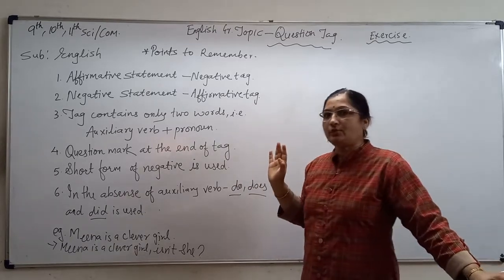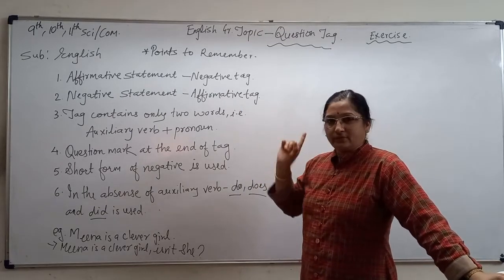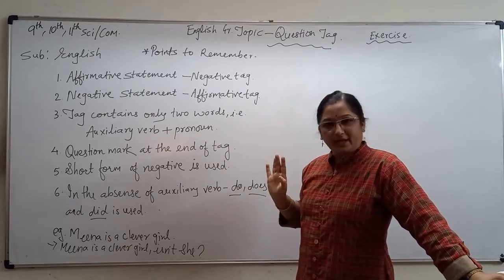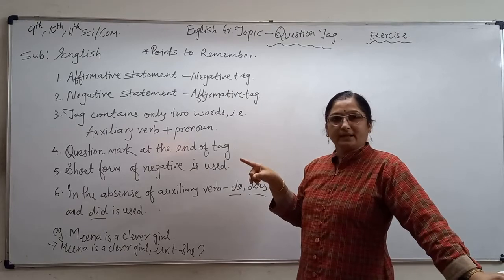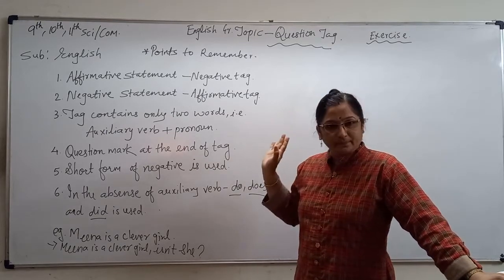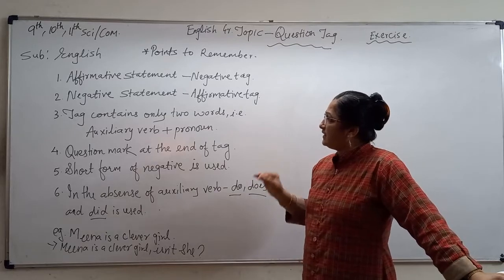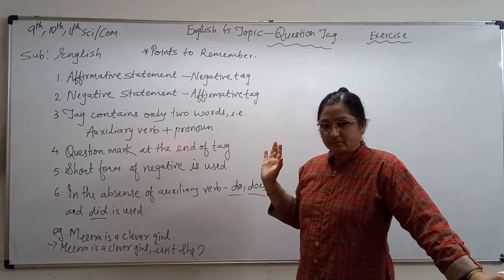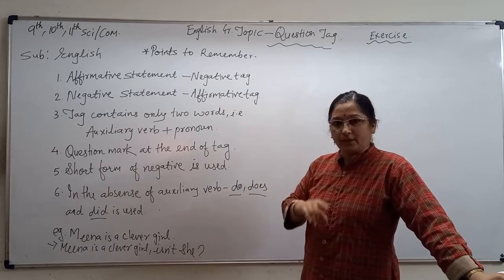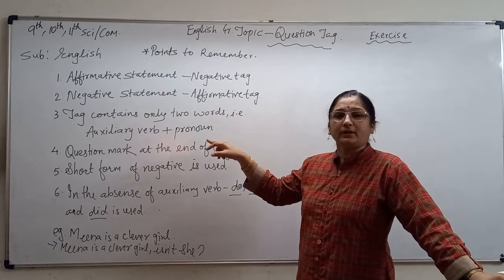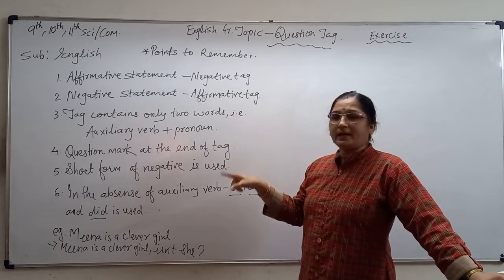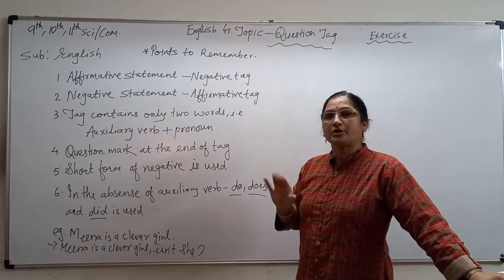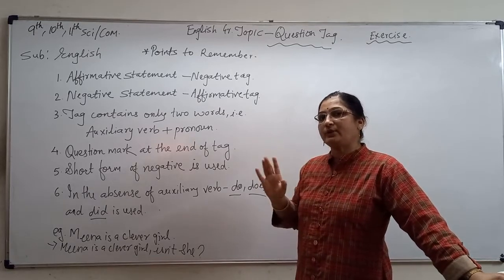What rules have we learned in the previous lecture? The first rule says that if an affirmative statement is there, you write a negative tag, and if a negative statement is there, you take an affirmative tag. The third rule is that the tag contains only two words, auxiliary verb plus pronoun. Got it guys? The question mark at the end of the tag is compulsory. Don't forget to give the question mark, otherwise your marks will go.